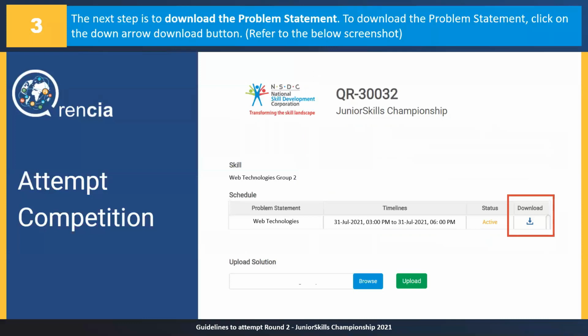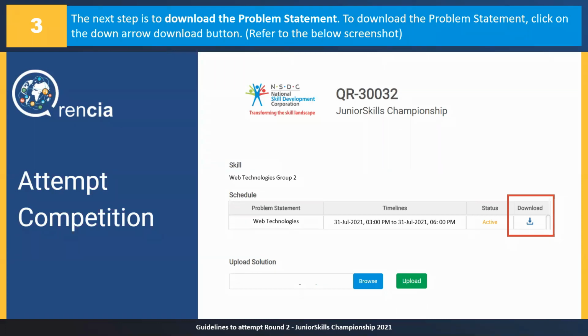and you will see a screen like this that we have on our screens right now, with attempt competition written on the left hand side. Now this screen will allow you to download the question paper or the test project as we call it. For web technologies, you will get a zip file as a question paper. So again, I'm reiterating this point that if you do not have WinRAR or WinZip installed on your systems, please do it beforehand. Don't wait for the competition time and then start downloading it. Please do it beforehand so that you are able to unzip.